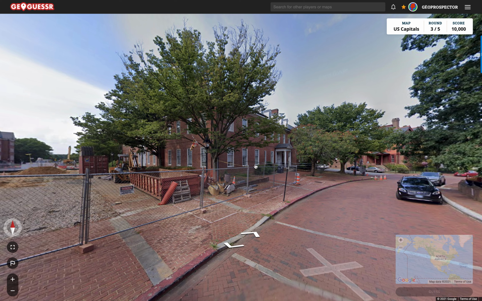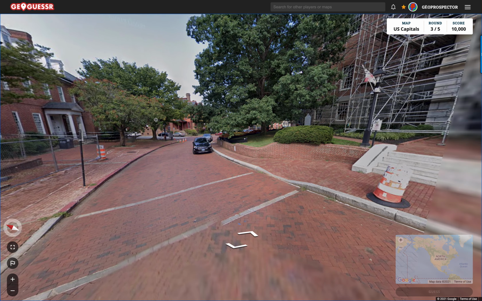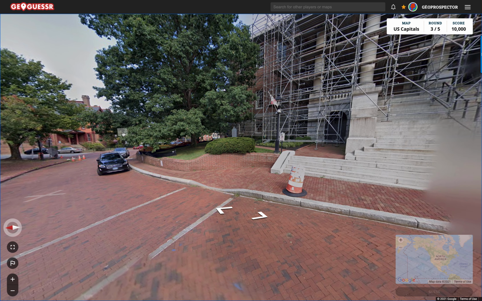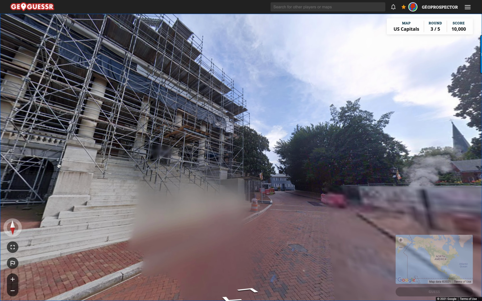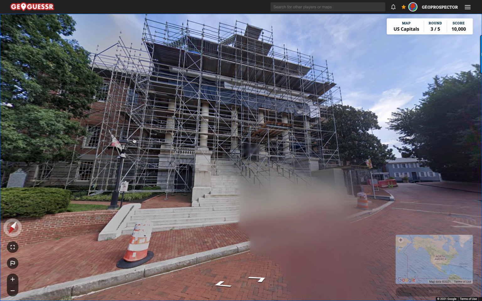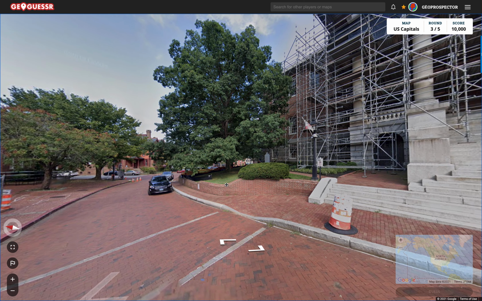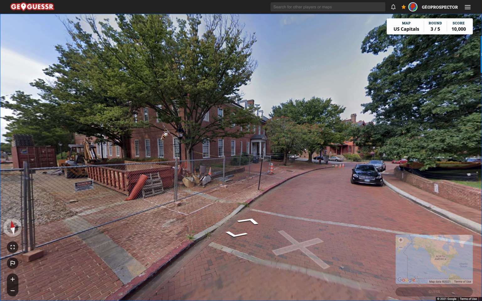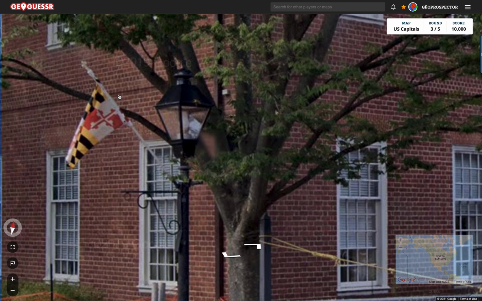Interesting. If that's a state capitol building, you know, doesn't look quite as grand as the rest, does it? Maybe it's behind us. There we go. That's more like it. Bit of a shame. At the moment, it's sort of under renovation, so we don't get it in all its glory. But what we do get is a sneak peek at the Maryland state flag.